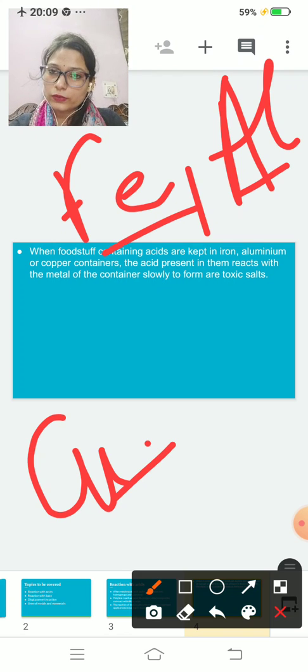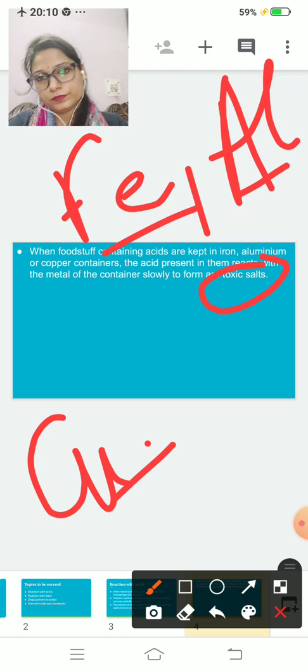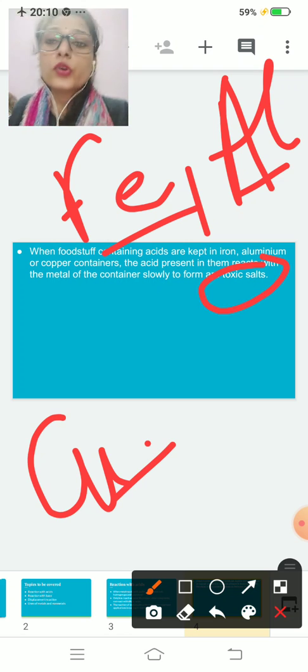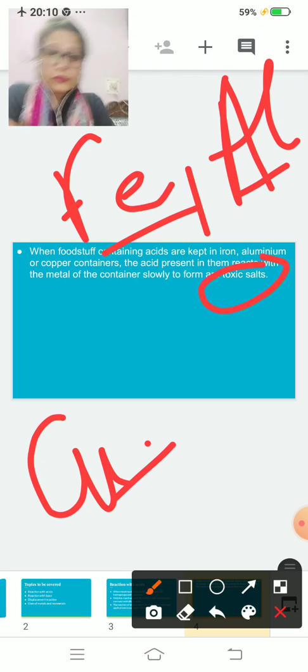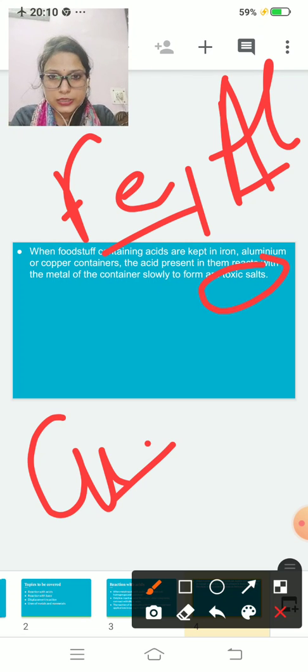That salt is very toxic and harmful for our health. So you should not put these types of foodstuff in metal containers.